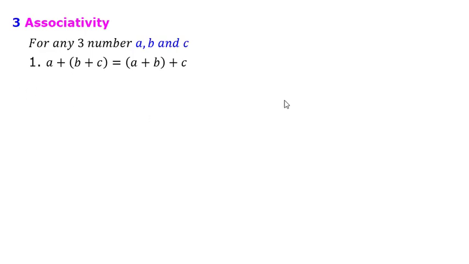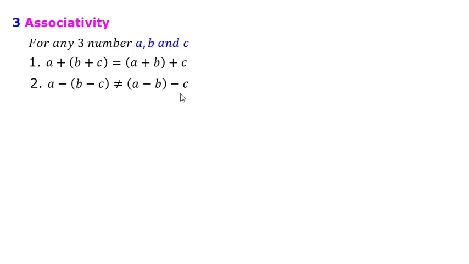So the result is the same. Now if I take subtraction, a minus (b minus c) is not equal to (a minus b) minus c. Again you can take the example of 1, 2 and 3. So here 2 minus 3 gives me minus 1, and here it is 1 minus minus 1. 1 minus minus 1 is what? 1 plus 1, that gives me 2.